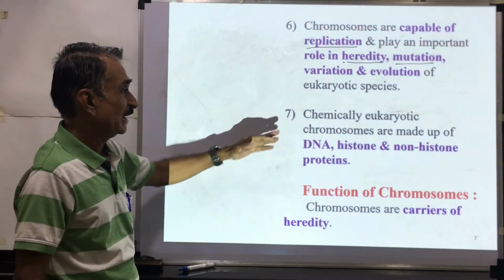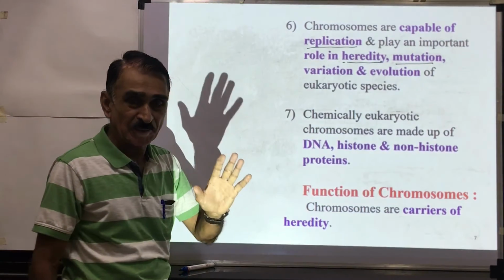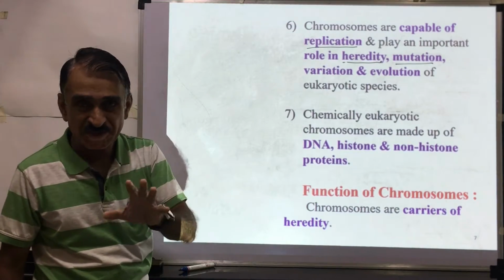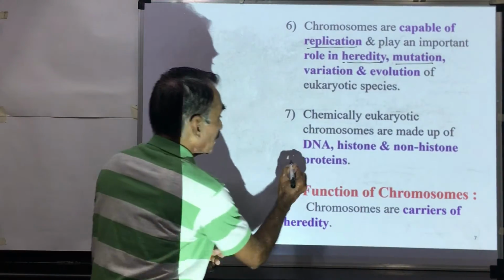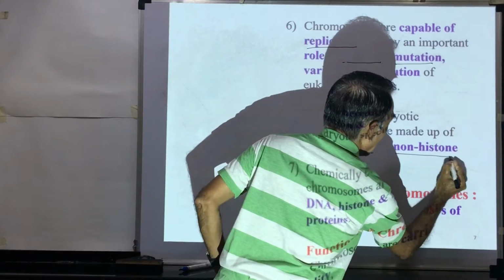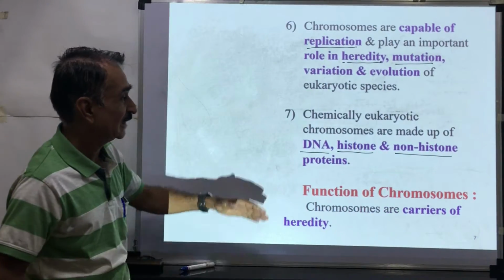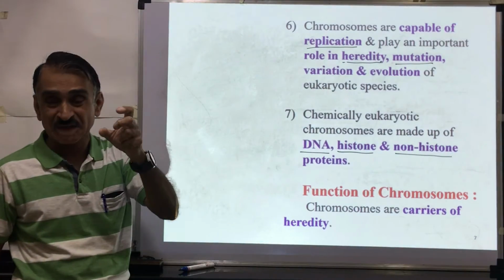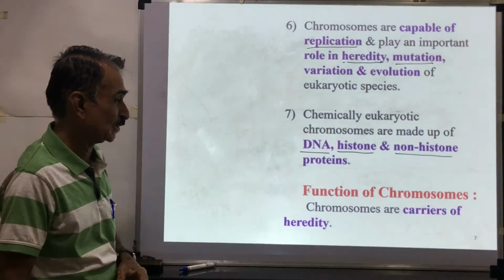Chemically, eukaryotic chromosomes are made up of what? If you see the chemistry of a chromosome, you will see that chromosomes are made up of DNA, histone proteins, and non-histone proteins. Means these are the three important constituents of a chromosome.